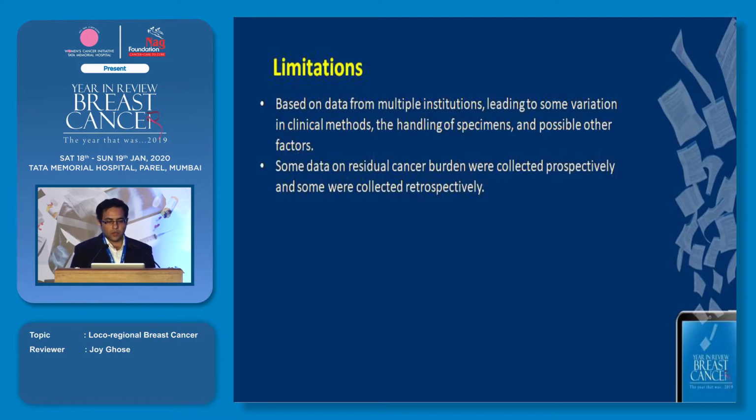The limitations on this data was basically it was from multiple institutions with different clinical methods, different handling of specimens. Since the score is based on pathology, this could be a factor which could modify the outcomes, and some data on this was calculated prospectively and some was done retrospectively, so there could be a little bit of bias.